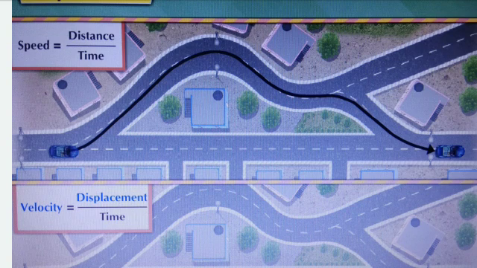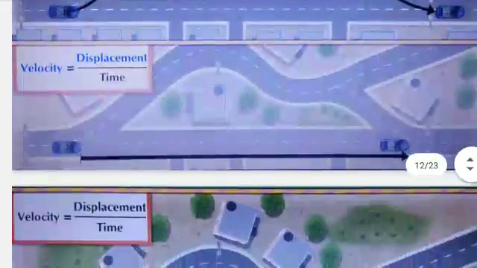It is the main difference between distance and displacement. Another difference is distance is a scalar quantity and displacement is a vector quantity. And as speed is equal to distance upon time, speed is also a scalar quantity. And as velocity is equal to displacement upon time, velocity is a vector quantity.